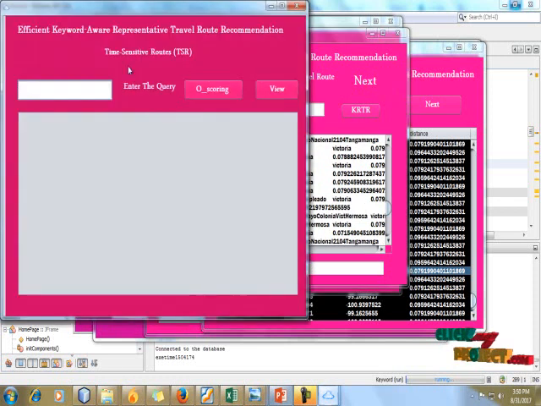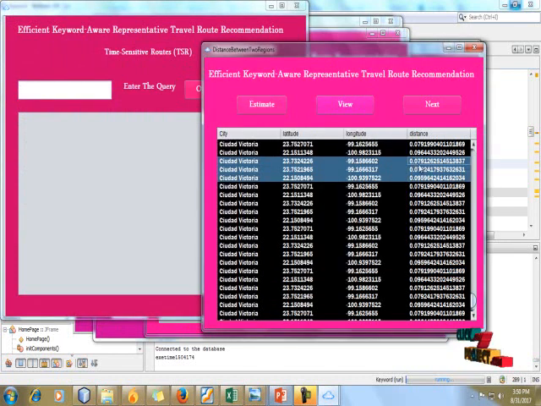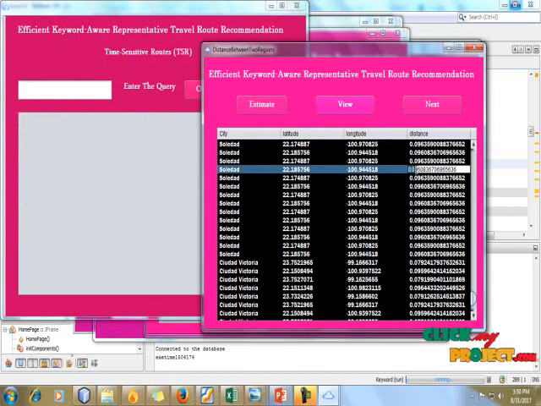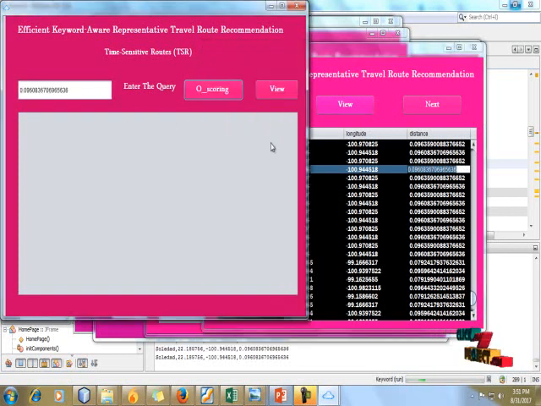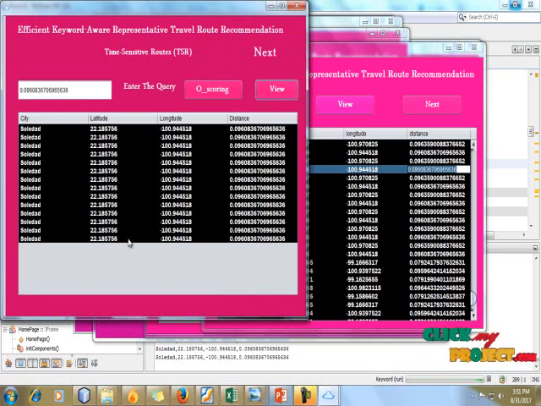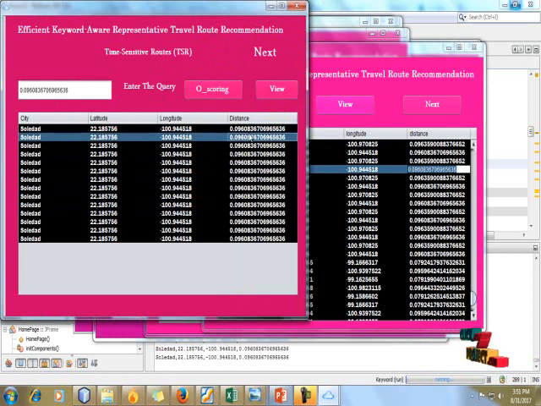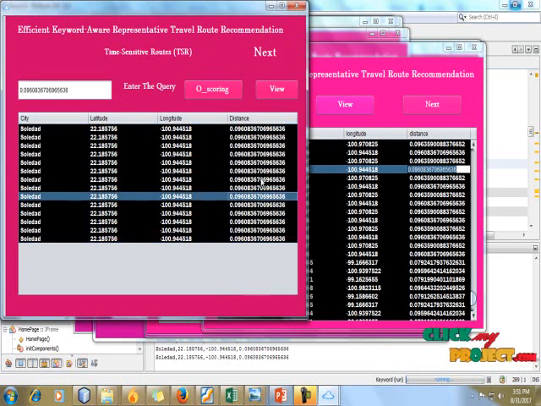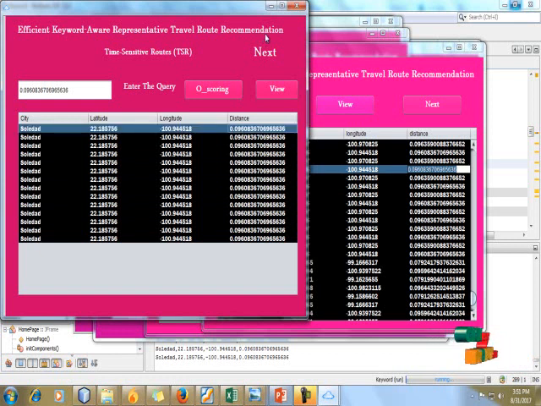Then next we calculate time sensitive routing. Here we give the distance. Just copy and give, and calculate our result. These types of queries are searched by users. This is a repeated query which is searched by each and every individual user.